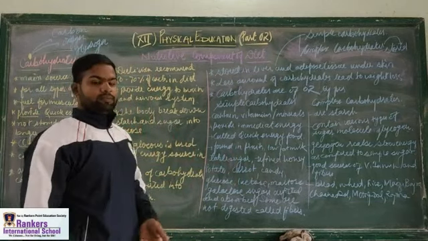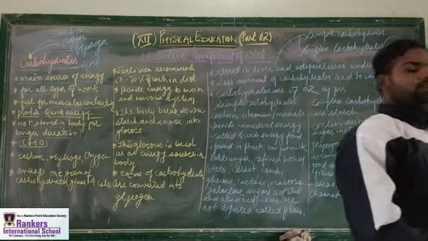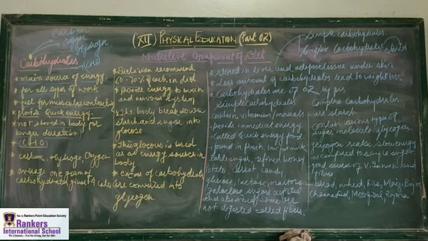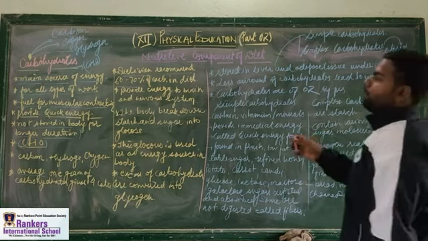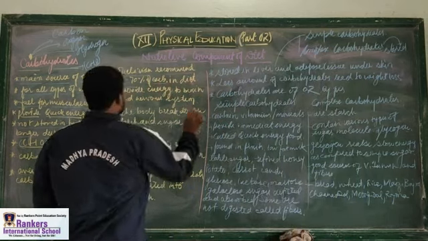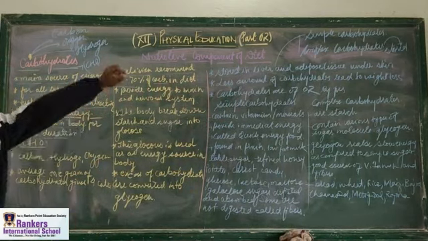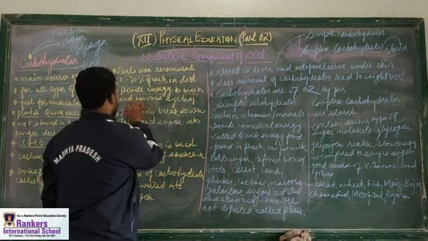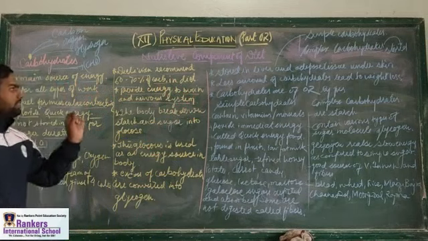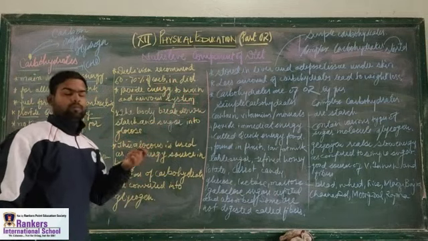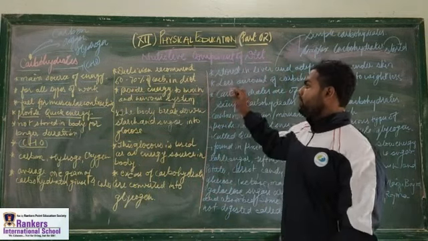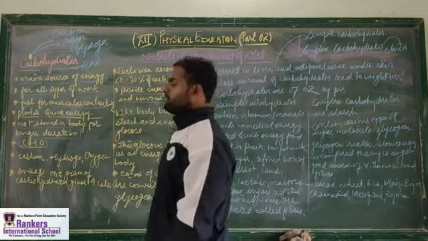So if you really want to excel yourself, if you really want to make your career in physical education, or you want to play for Olympics, you must be there. The carbohydrate should be 60 to 70% in your diet, because diet is a very important factor which decides your health. Carbohydrates provide energy to the brain and nervous system. It means they make us active, alert, and they make our nervous system strong.